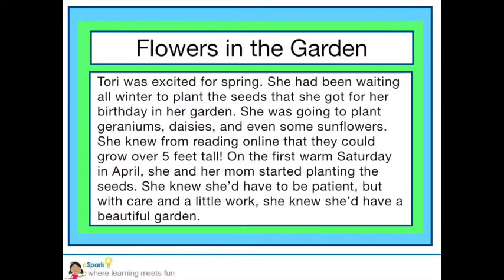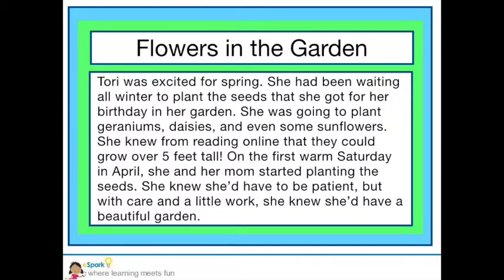Flowers in the Garden. Tori was excited for spring. She had been waiting all winter to plant the seeds that she got for her birthday in her garden. She was going to plant geraniums, daisies, and even some sunflowers. She knew from reading online that they could grow over 5 feet tall. On the first warm Saturday in April, she and her mom started planting the seeds. She knew she'd have to be patient, but with care and a little work, she knew she'd have a beautiful garden.